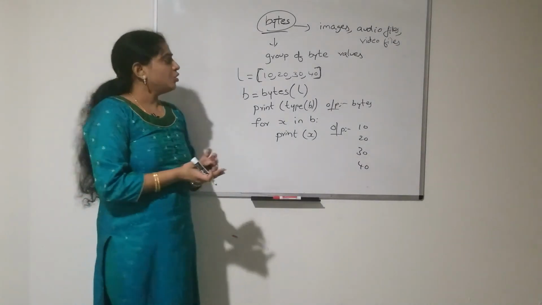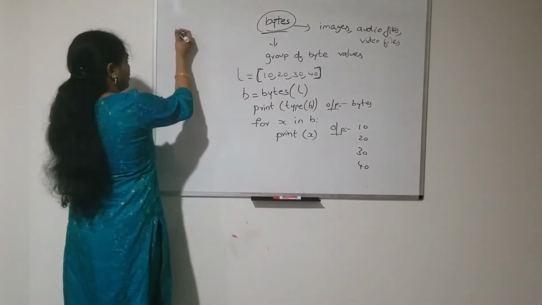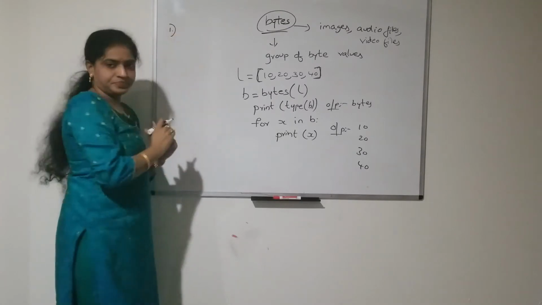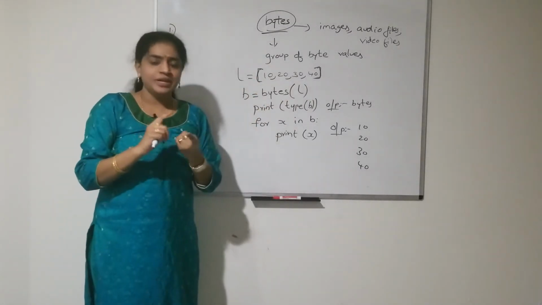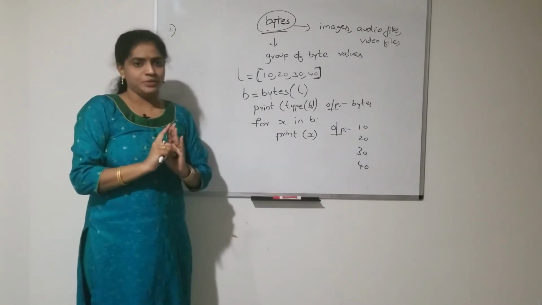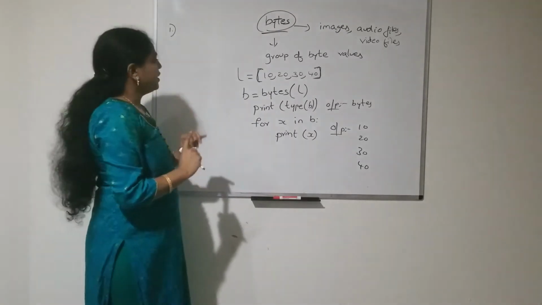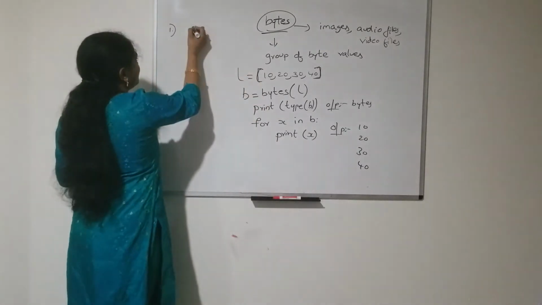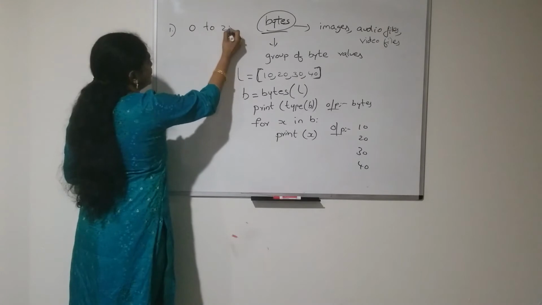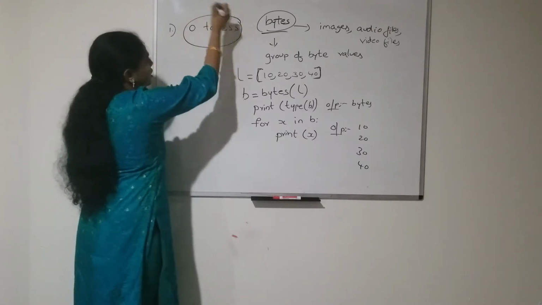Here we have to remember some rules. Order is important in bytes, so indexing and slicing operations are allowed. Next, the bytes data type is valid only in the range from 0 to 255. This is the only allowed range for a bytes object.